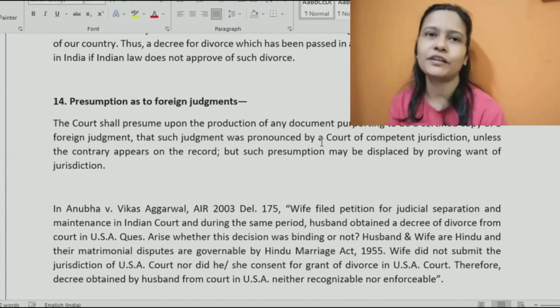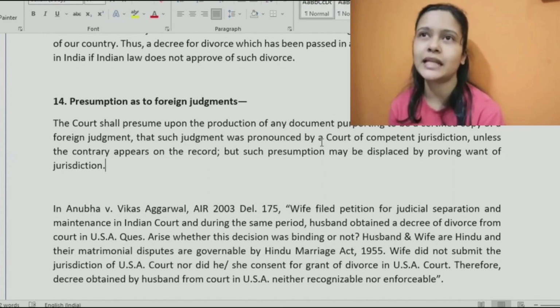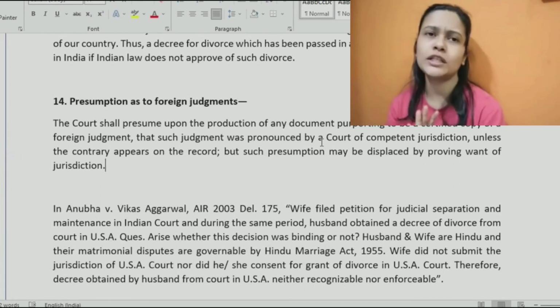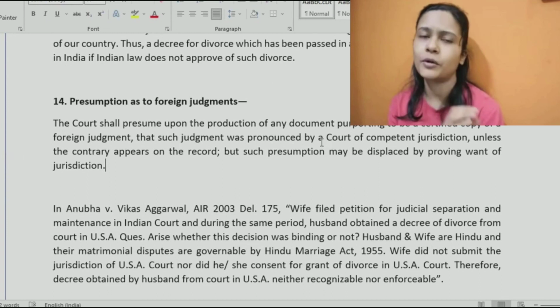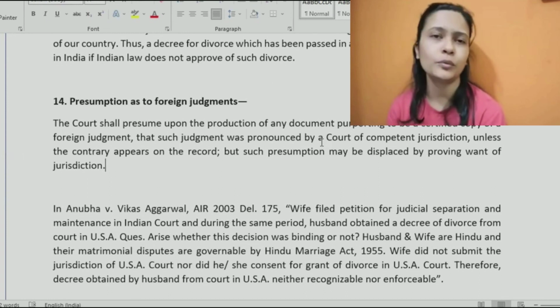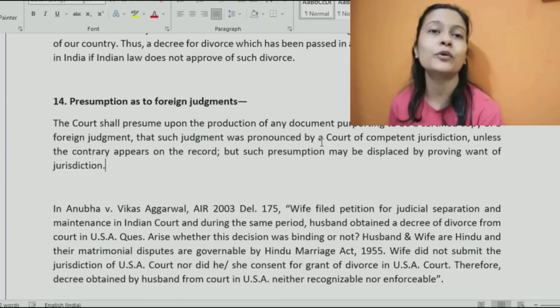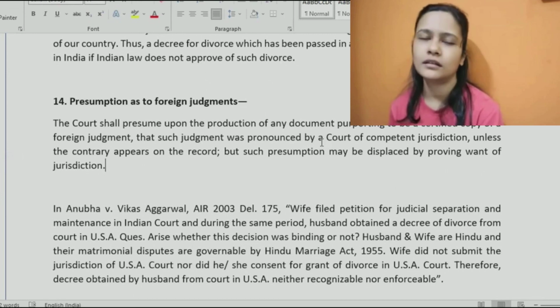Okay, they are given different powers. So it might not be practically possible that they have knowledge of all the courts of all the different countries, or they get that information. So usually they would assume that yes, this is coming from a proper court having proper jurisdiction, properly decided. If not, the disputing party can prove that. And if it's proven, court would not enforce the judgment basically.